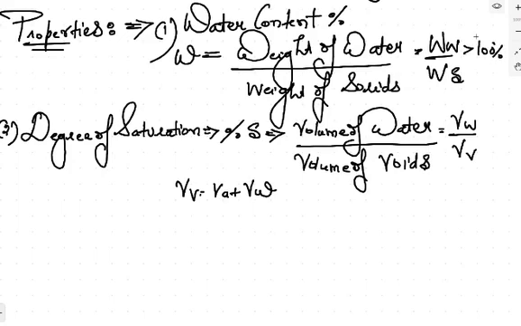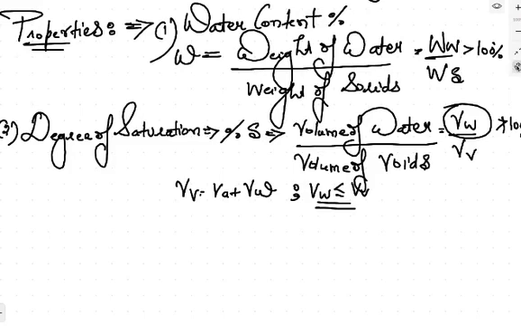But the degree of saturation is equal to volume of water upon volume of void. But volume of water cannot be more than the volume of void. The volume of water can be at maximum equal to the volume of void, but cannot be greater than that. That's why the degree of saturation can never be greater than 100%. Fine. क्योंकि वॉल्यूम वाटर जो है void के अंदर ही भरा हुआ है, ज्यादा नहीं हो सकता इससे.